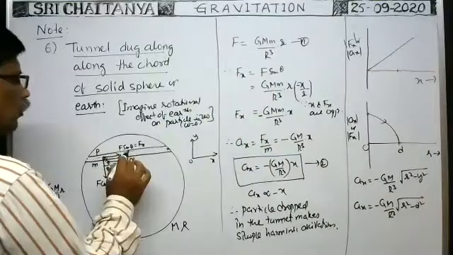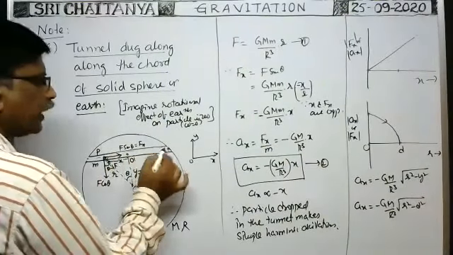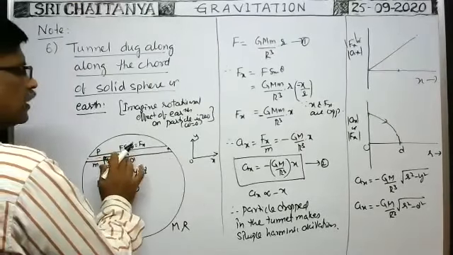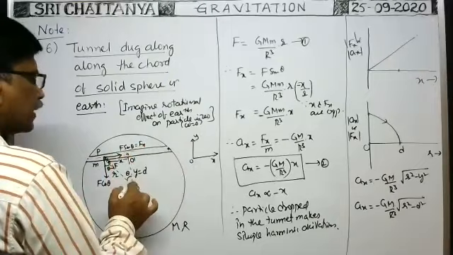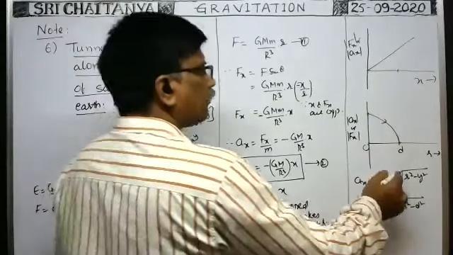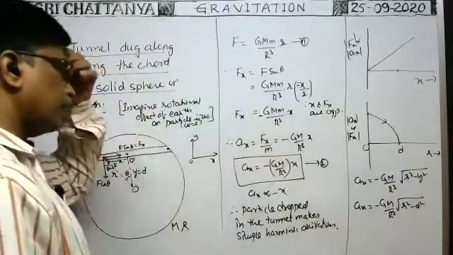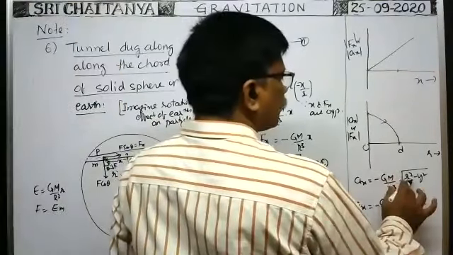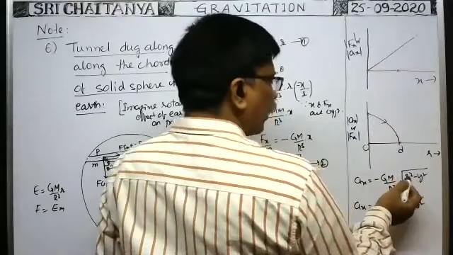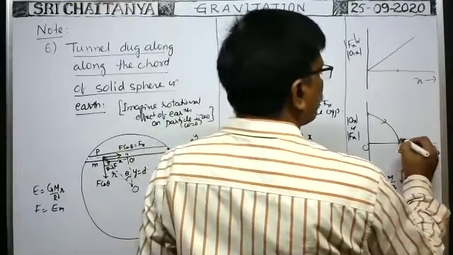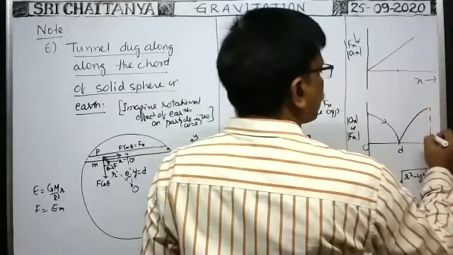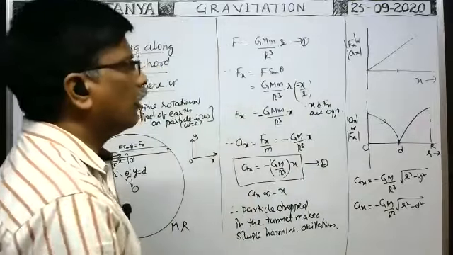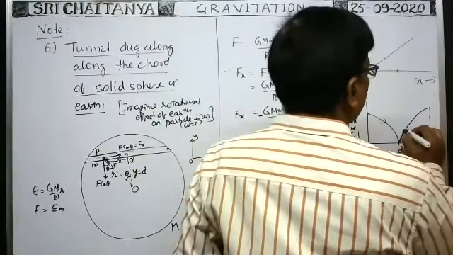When the particle moves from this midpoint of the tunnel to the extreme position, as r value increases, what happens? When r value increases, acceleration also increases. But not linearly, not along a straight line. Here there is a square, so definitely it increases with curvature like this, up to the surface, where small r is equal to capital R. In this way, of course, it is a curve, not a straight line. It is a curve like this.